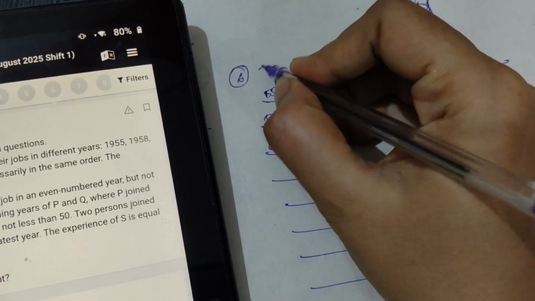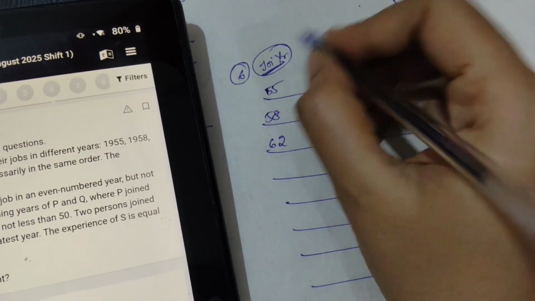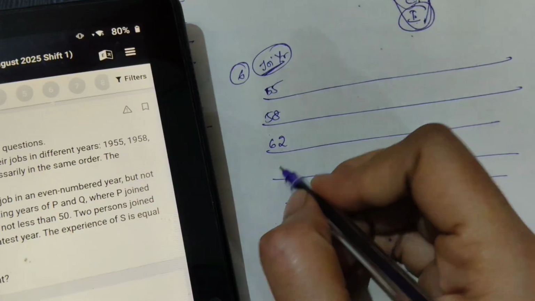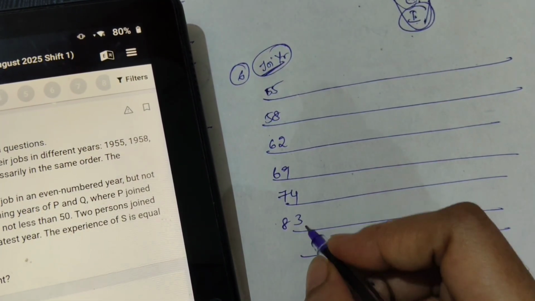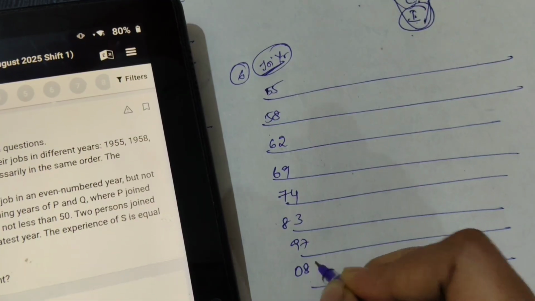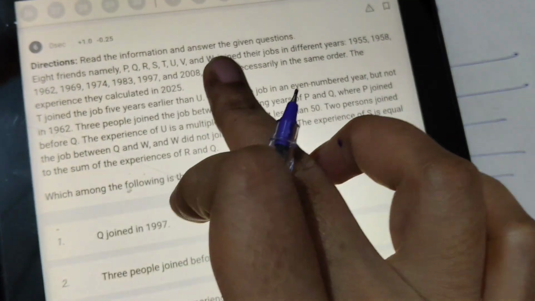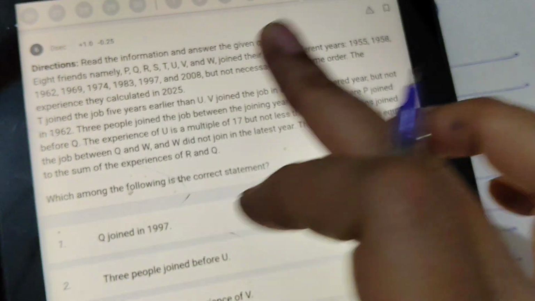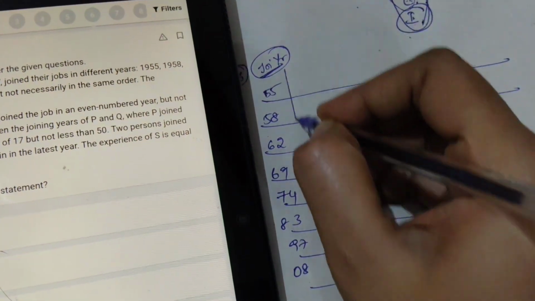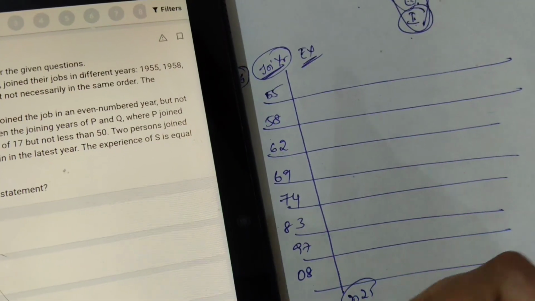See, these are the joining years, okay. For understanding purpose I am writing. In exam I will not write, only I will write the years: 62 69 74 83 97 and 2008. So these are the years they have given, like they joined this P to W in these different years but not necessarily in the same order. And the experience is calculated based on 2025. So 2025 is the reference year they have given.